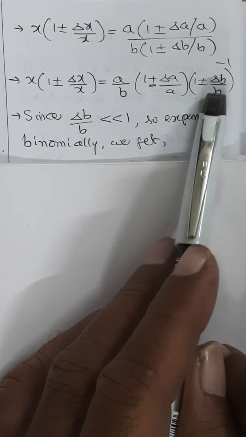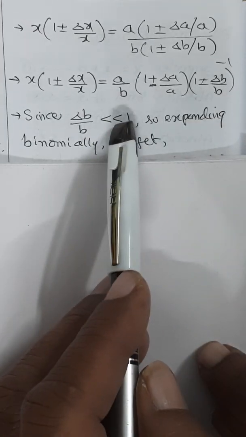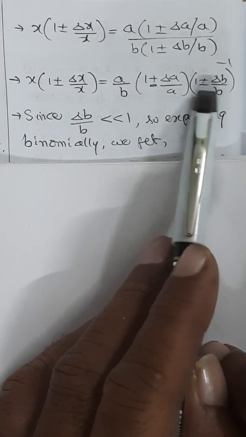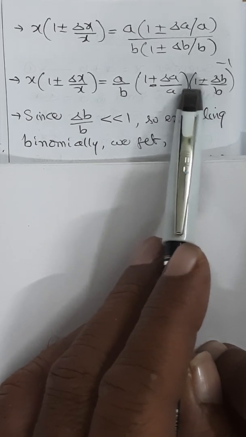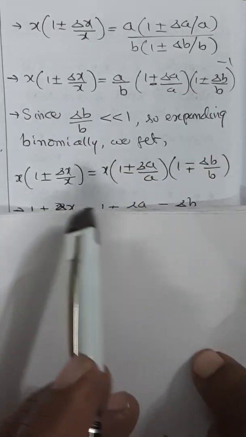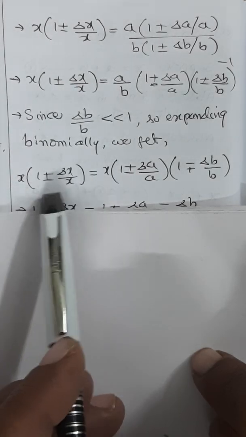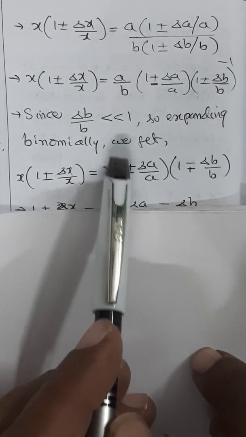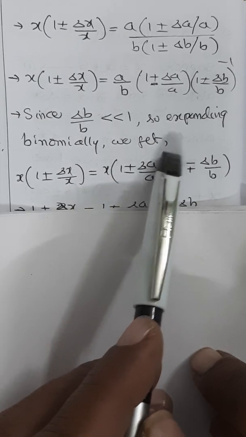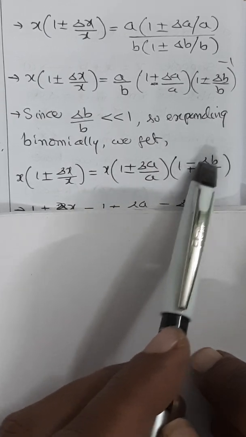But delta b by b is much less than 1. So expanding binomially, what will we get here? a by b is nothing but x, so x into 1 plus or minus delta x by x equals x into 1 plus or minus delta a by a into 1 minus plus delta b by b.